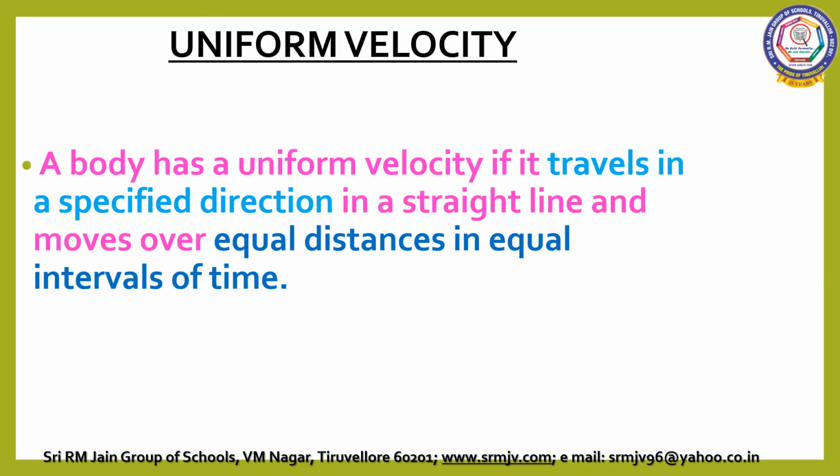Uniform velocity. If the moving object covers equal distance in equal intervals of time in a particular direction, then the body is said to be in uniform velocity. A body has uniform velocity if it travels in a specified direction in a straight line and moves over equal distance in equal intervals of time.